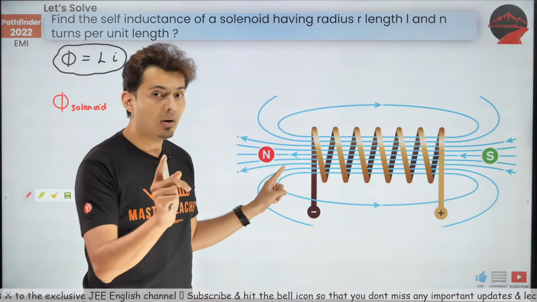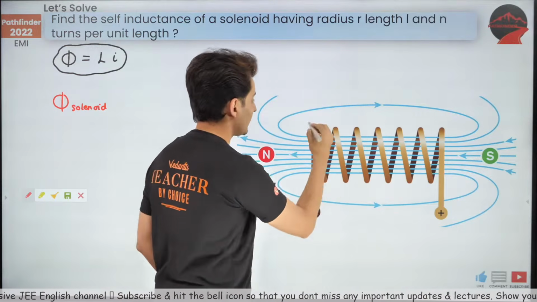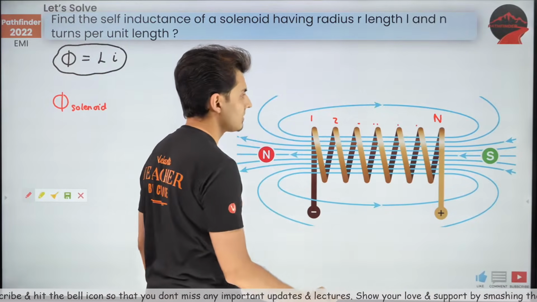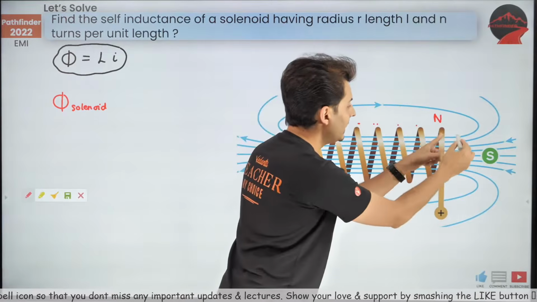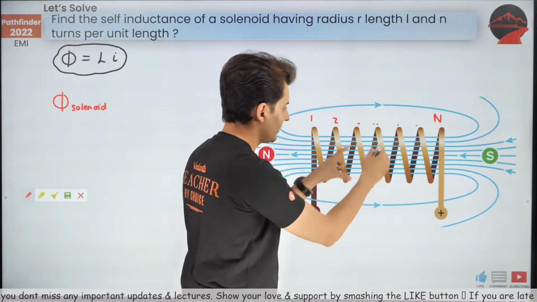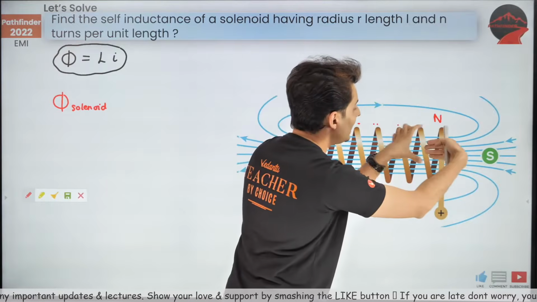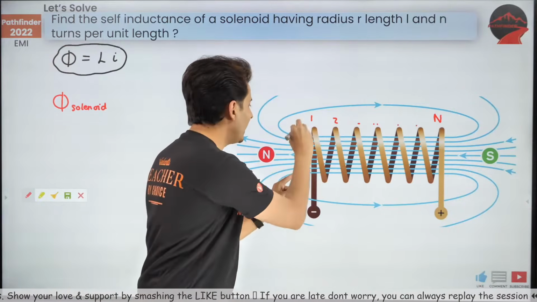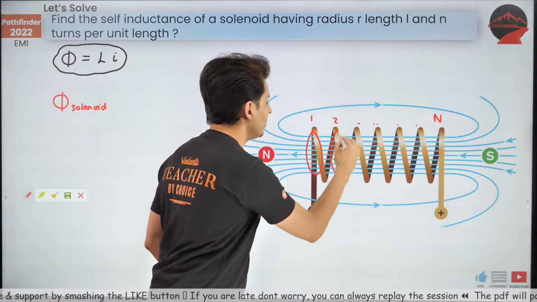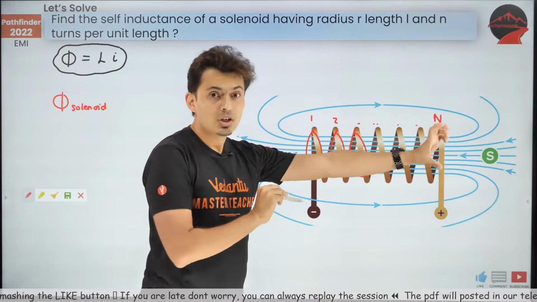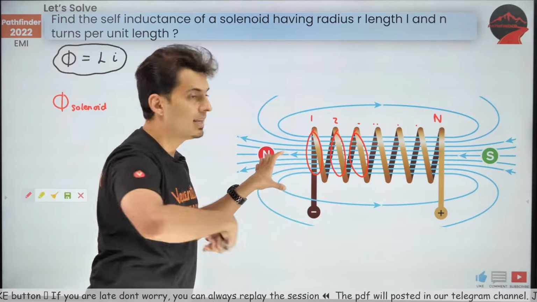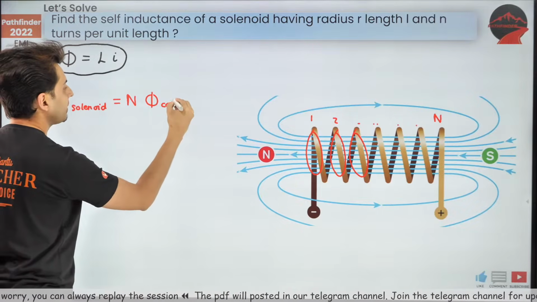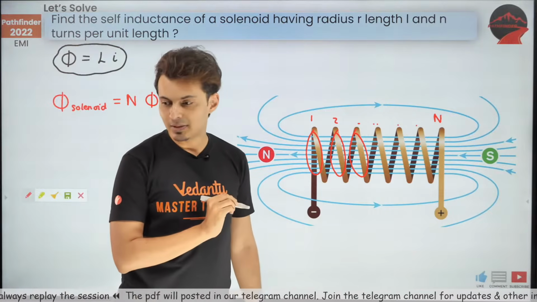Everybody gets it. Now, understand there are many coils: 1, 2, 3, 4, like that. There are how many turns? Let's say there are N turns. Don't you see the field lines cut through each coil, and every time they cut, they produce a flux. So each coil, one turn, second turn, every turn over here is creating flux. So the total flux of the solenoid is capital N times the flux through any one coil. As such, everybody getting it?